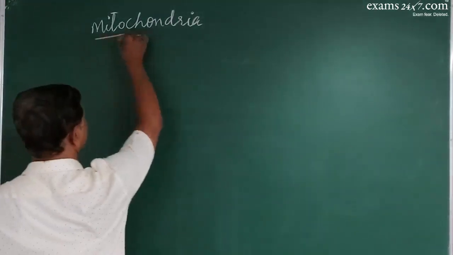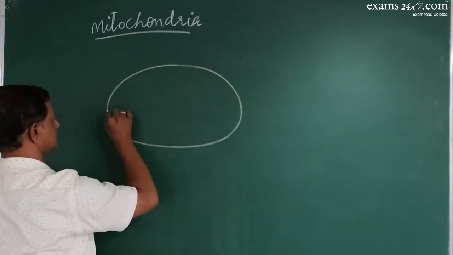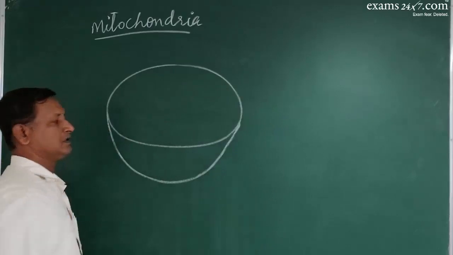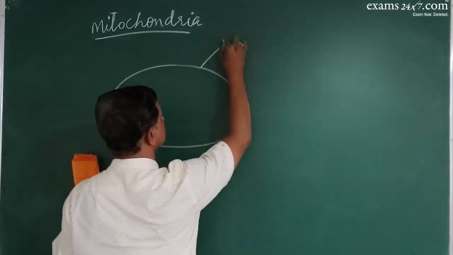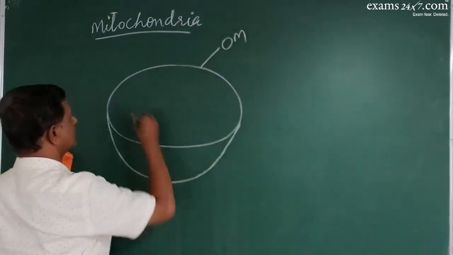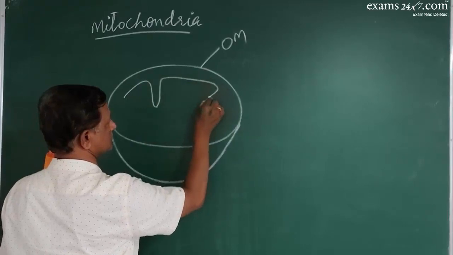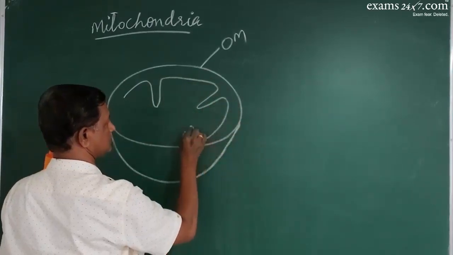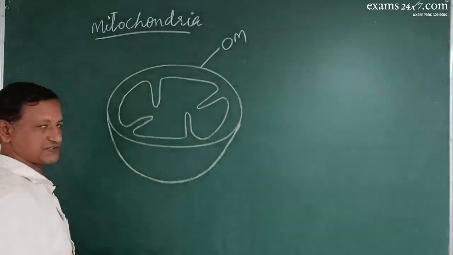This mitochondrion has an outer membrane and an inner membrane, like this.